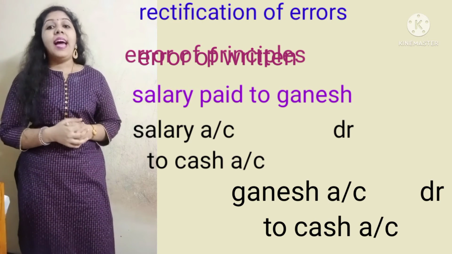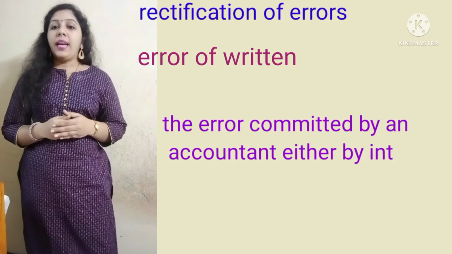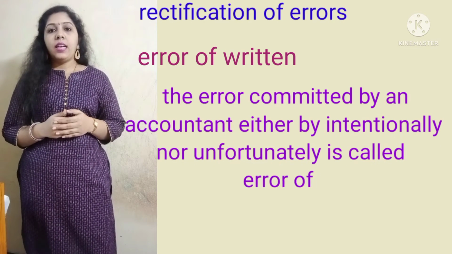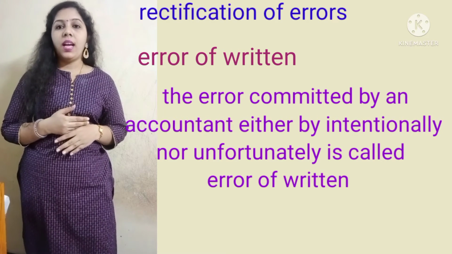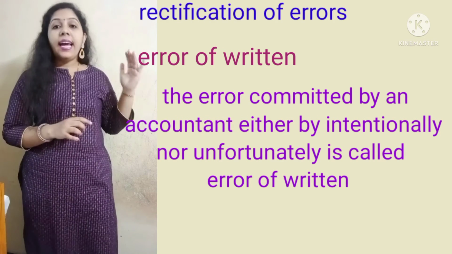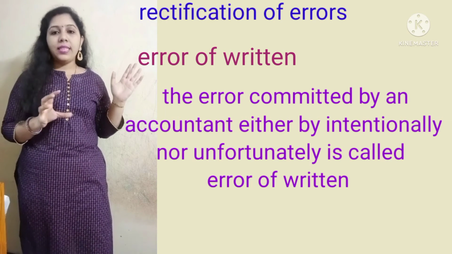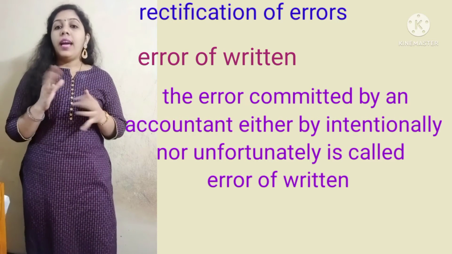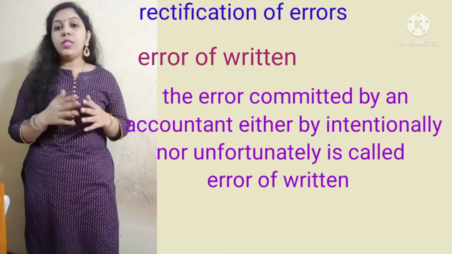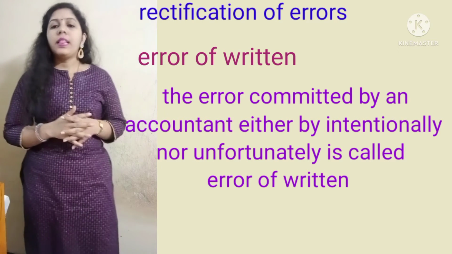And next one, error of return. The error committed by the accountant, intentionally or unfortunately, is called error of return. Error of return means the accountant does the error while writing the accounts.